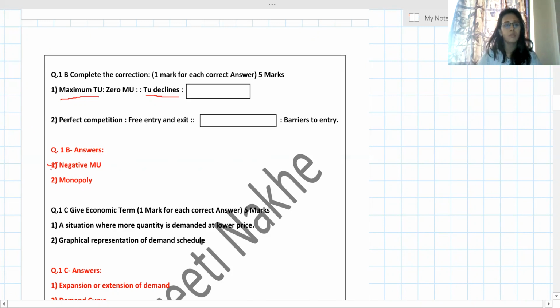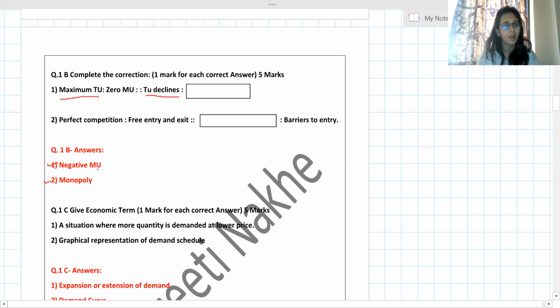Then next is perfect competition, which has free entry and exit. Now dash, in which market barriers to entry? I know the answer is monopoly. I will directly write monopoly, barriers to entry. You don't need to copy that question.